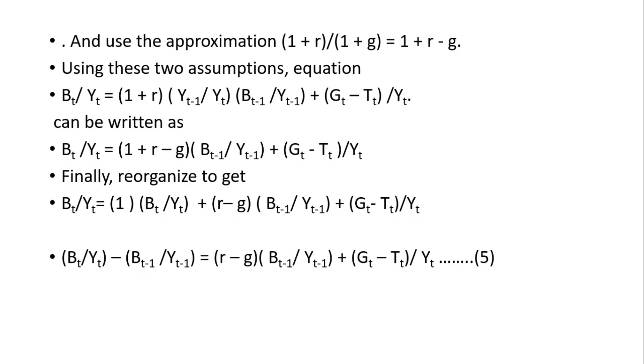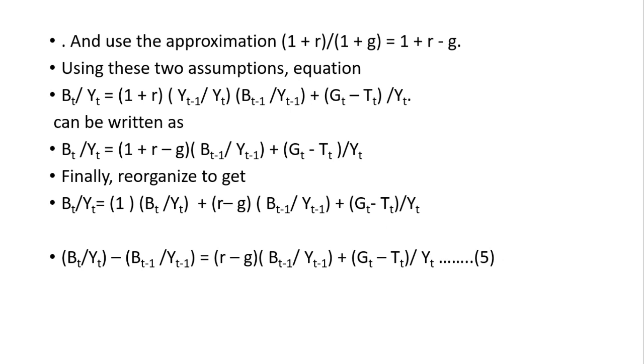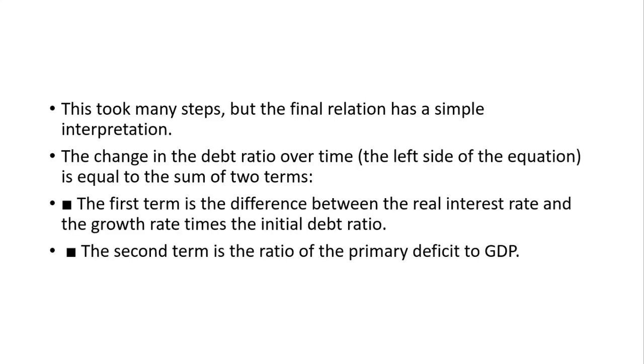The debt during the previous year, not the budget debt. Debt to GDP ratio during the current year minus debt to GDP ratio of the previous year. That is the change in debt ratio over time. So the change in debt ratio over time, given on the left hand side, is equal to (R minus G) times B(t-1) by Y(t-1).